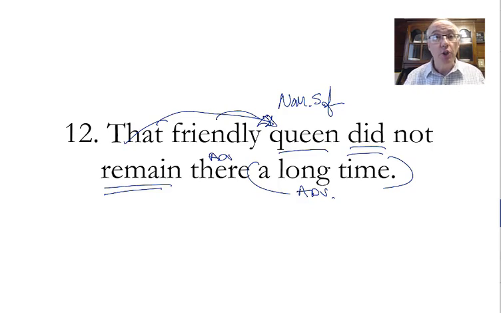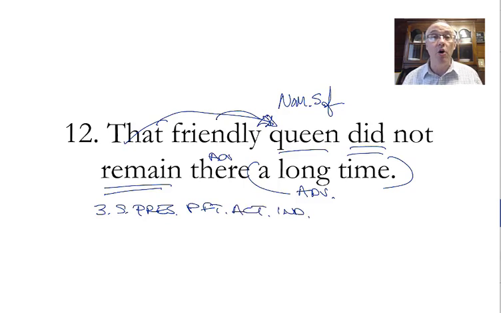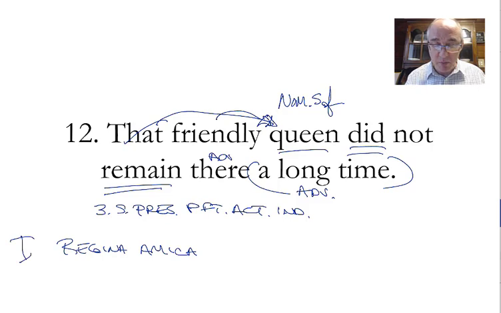Remain. Third person, singular. Let's use, because this is the chapter we're on, present perfect, active indicative. And what word are we going to choose? Maneo, manere, manui. No, maneo, manere, mansi. Sorry. So the queen, the regina. What kind of queen? She is friendly. And we're going to put that at the beginning.